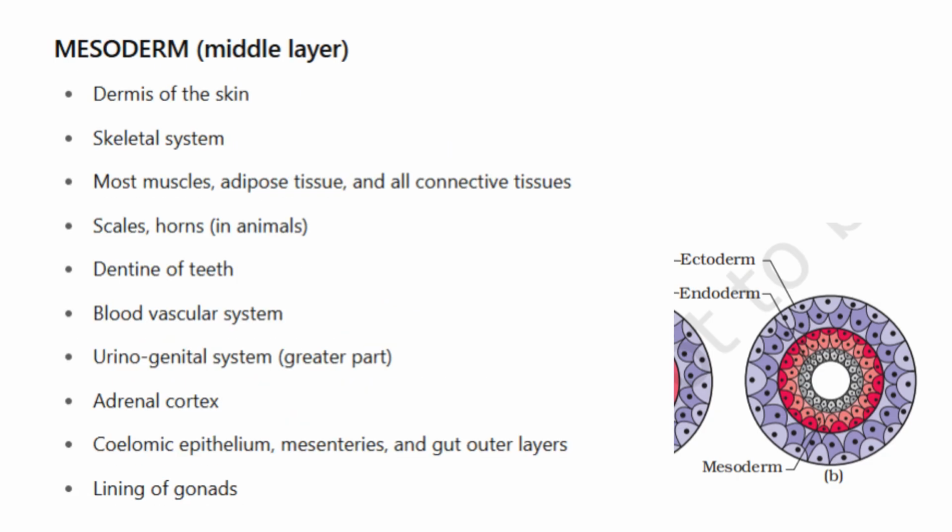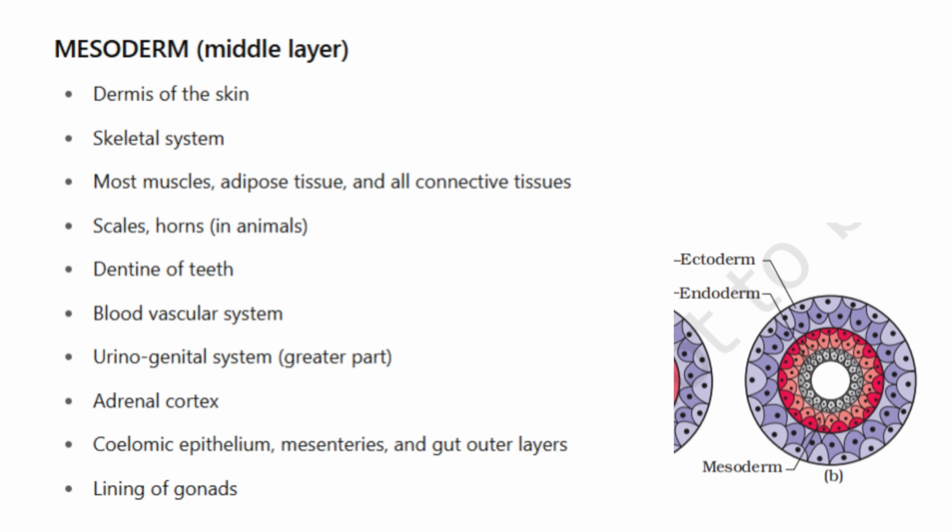Mesoderm. The middle layer. The mesoderm lies between ectoderm and endoderm and forms most of the internal body structures. It forms the dermis of the skin, which lies beneath the epidermis. The entire skeletal system, including bones and cartilage, muscles, adipose tissue, and all connective tissues are mesodermal in origin. In animals, scales and horns come from the mesoderm. The dentine of teeth, the inner part of a tooth, is also mesodermal.